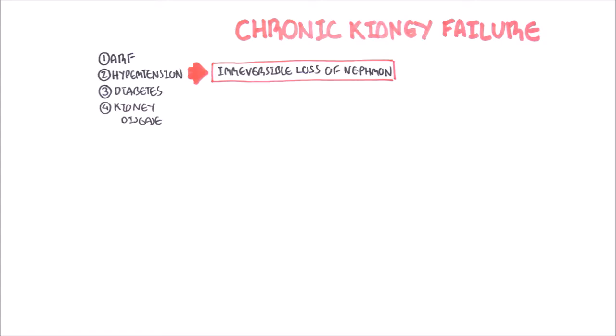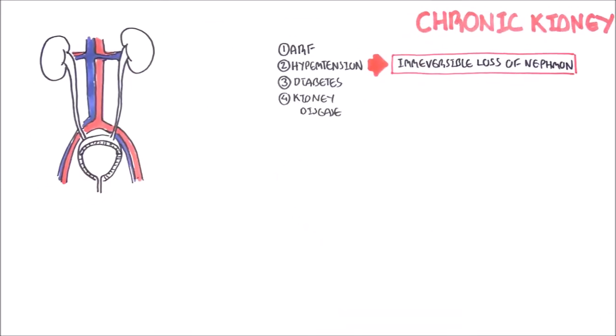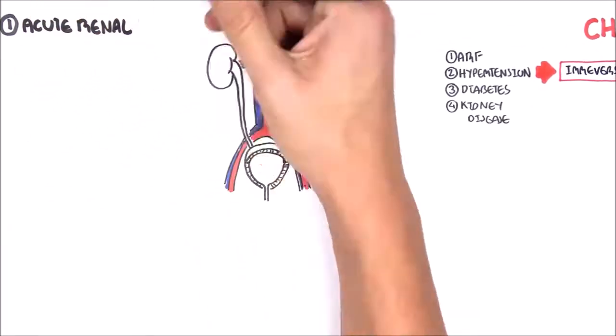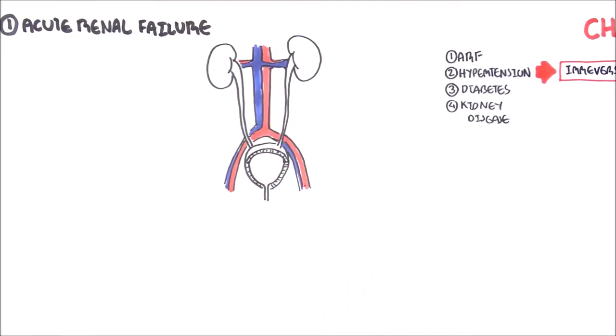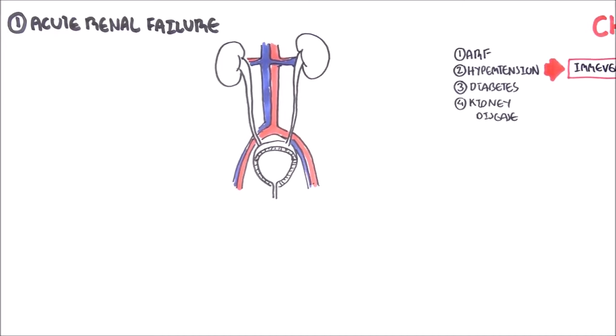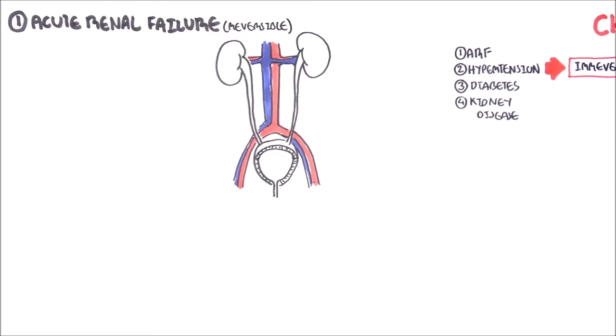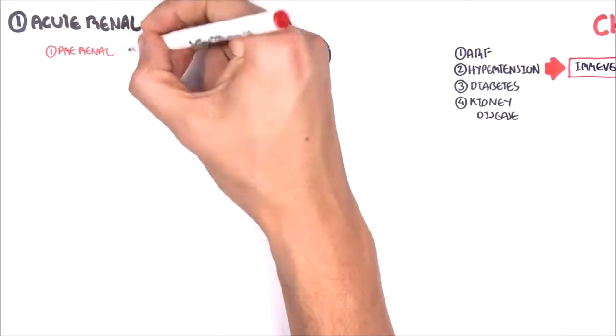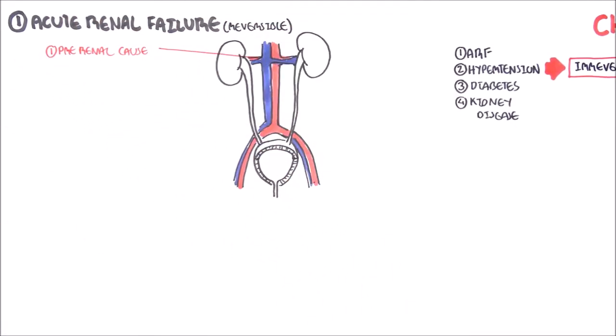So let us look at each of these causes of chronic kidney failure in a bit more detail. Let's begin by looking at acute kidney failure or acute renal failure. It's the same thing. So acute kidney failure can lead to chronic kidney failure. Acute kidney failure, unlike chronic kidney failure, is reversible. And there are many causes of acute renal failure in itself. One way to categorize it is into pre-renal causes, intra-renal causes, and post-renal causes.